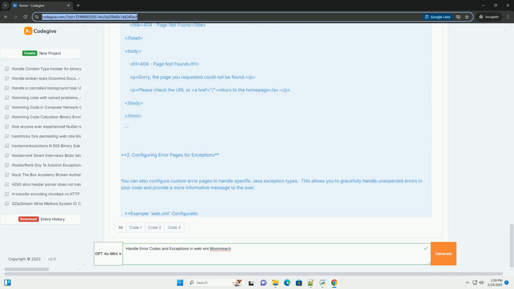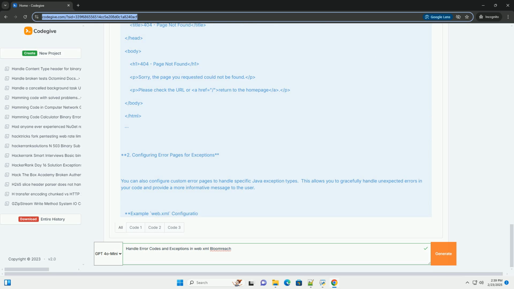Location specifies the URL of the resource, JSP, servlet, etc., to display when the error occurs. This should point to a well-designed and informative error page within your application. Example error page, 404.jsp. 2. Configuring error pages for exceptions.